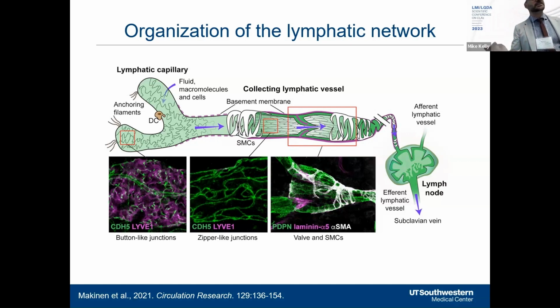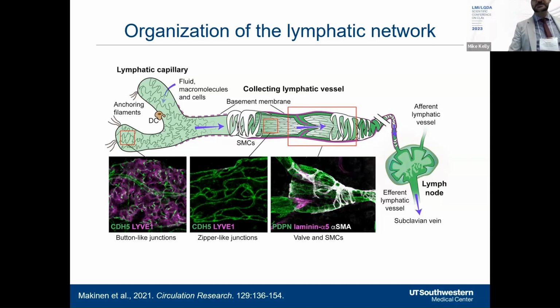Collecting lymphatic vessels are comprised of LYVE1-downregulated, elongated endothelial cells with continuous, or what we refer to as zipper-like, junctions. Collecting lymphatic vessels contain intraluminal valves, which partition the vessels into discrete contractile elements called lymphangions. The pumping of lymphangions propels lymph to lymph nodes and ultimately to the thoracic duct, which empties into the left subclavian vein.